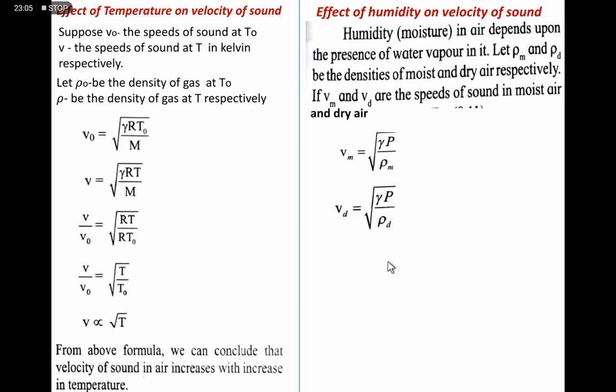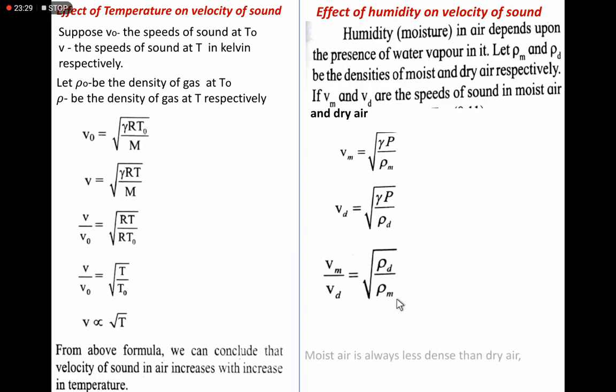Taking the ratio of speed in moist air to speed in dry air, it is equal to root rho d by rho m, the density of dry air to the density of moist air.